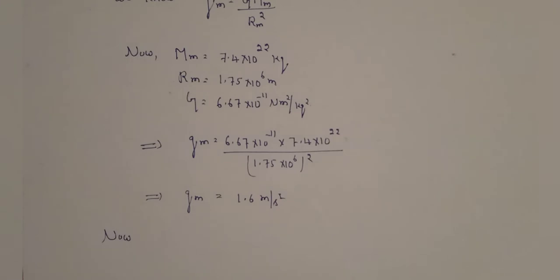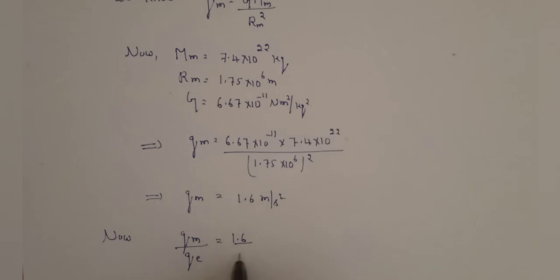Now take the ratio of the acceleration due to gravity on the moon to the acceleration due to gravity on the earth. Therefore, gm by ge is equal to 1.6, the acceleration due to gravity on the moon, over 9.8, the acceleration due to gravity on the earth.